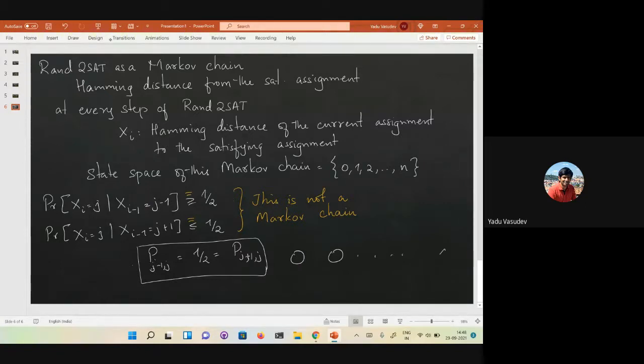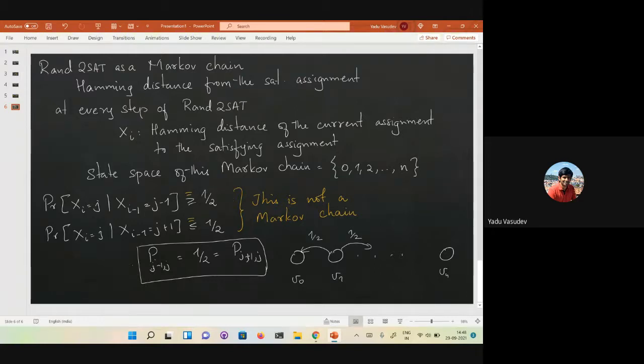If you define your transition probabilities this way, what you get is actually the graph that we saw. There are nodes corresponding to 0, 1, and up till n, and then the transition probabilities are similar, so you have probability half of going here and half of going forward. So you can think of the process that is being done here as a Markov chain.